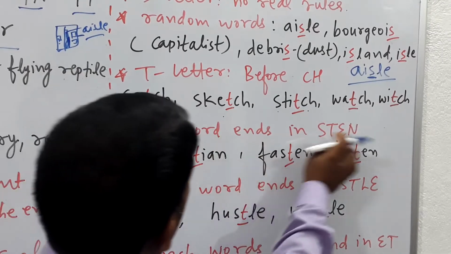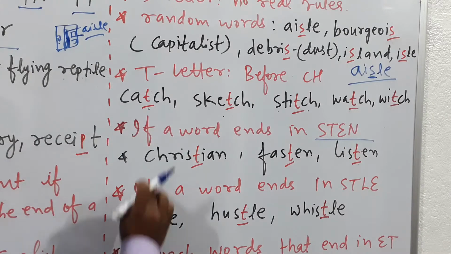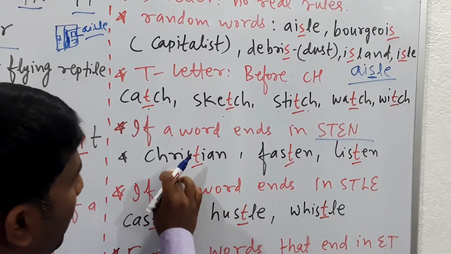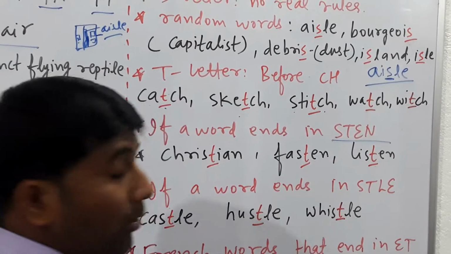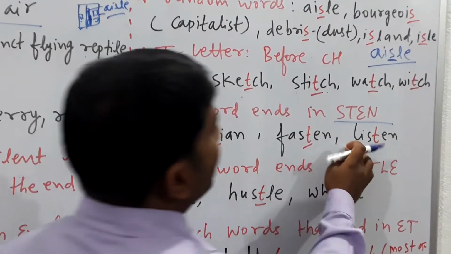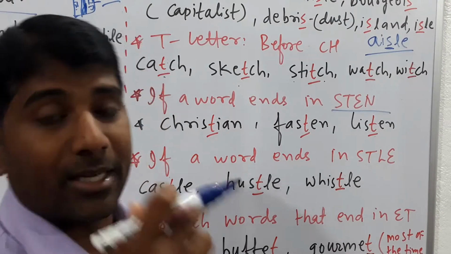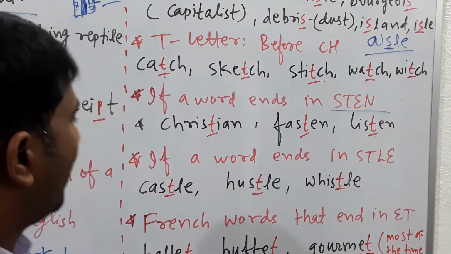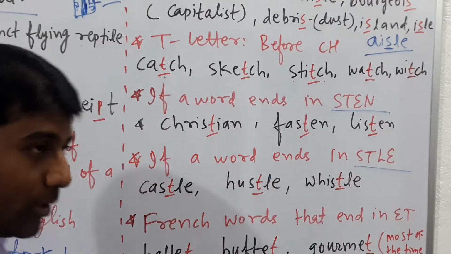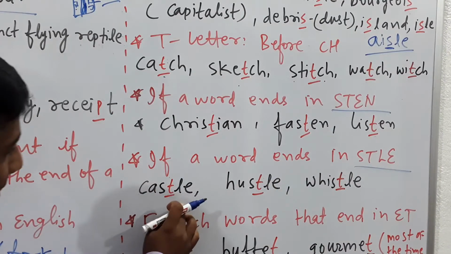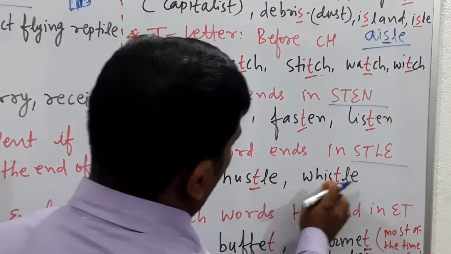Now words that end in STEN, this is an important term. So Christian, don't pronounce the T, it's Christian. Fasten, don't say the T, it's fasten. Listen, don't say the T, it's listen. Listen to me carefully. Now, if a word ends in STLE, this is also important. Castle, hustle, whistle, here T is silent.